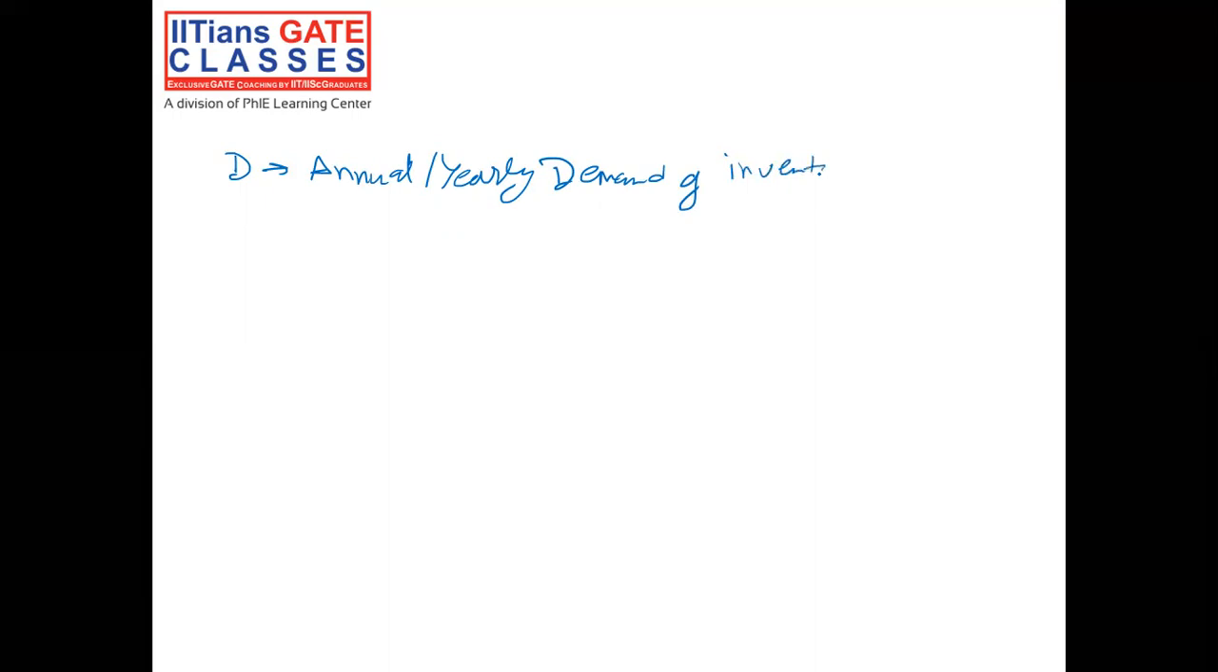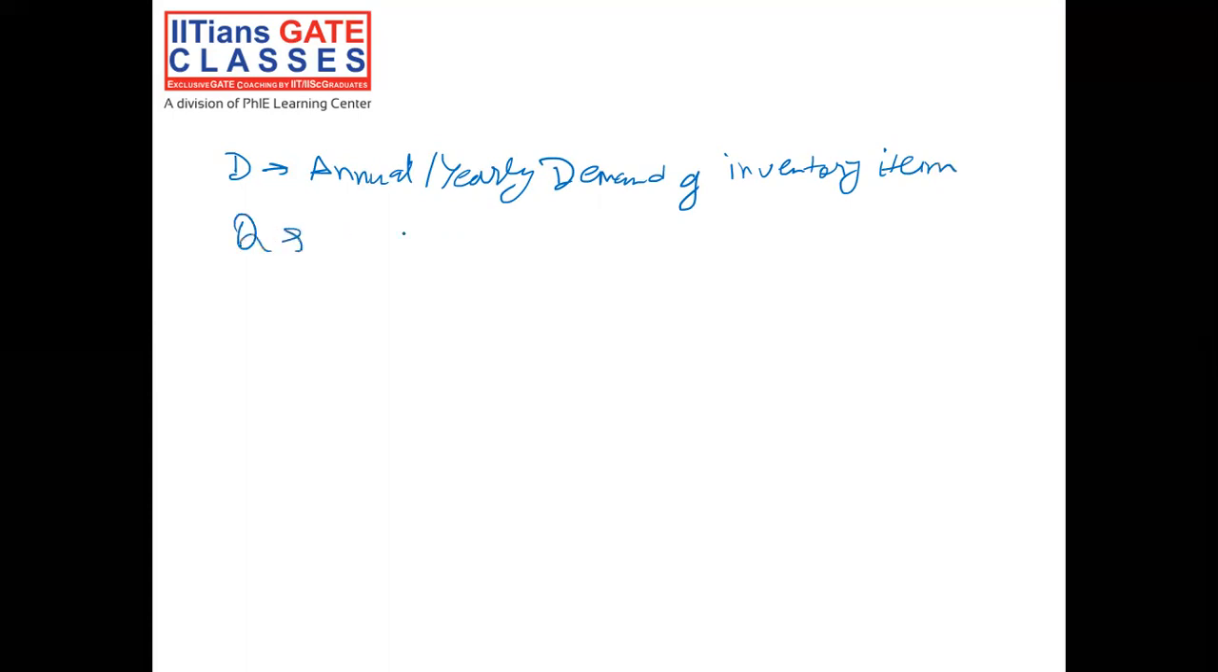So to see what the economic order quantity is and how we can get it, before that we are going to use some notations here. Capital D, which is the annual or yearly demand of an inventory item.